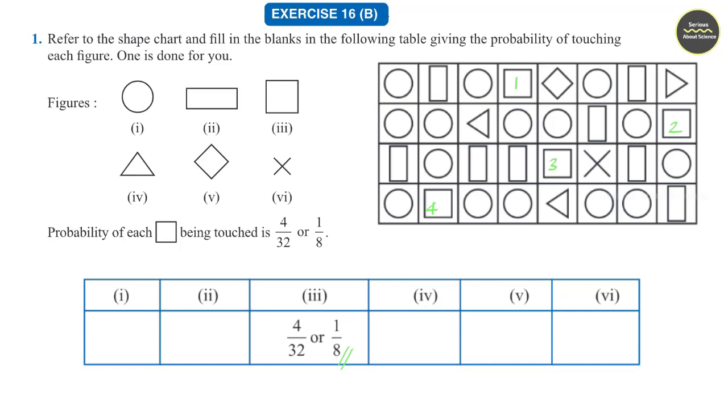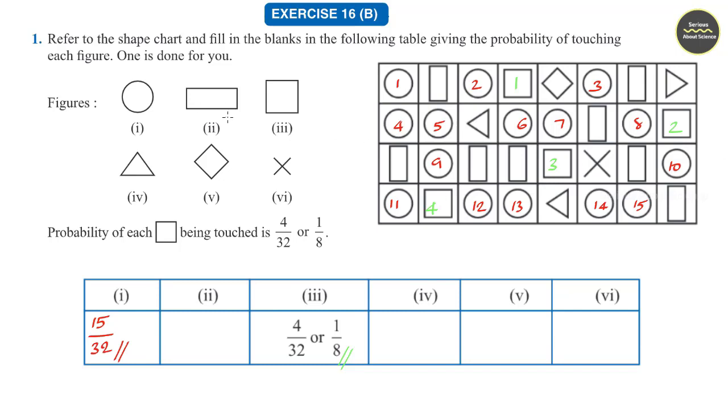Now in the first question, we are given a circle. To find the probability of a circle being touched, we need to find the number of circles here. 1, 2, 3, 4, 5, 6, 7, 8, 9, 10, 11, 12, 13, 14, 15. We have 15 circles. So to find probability, we can write there are 15 circles, and total number of figures is 32. Probability of touching a circle is 15 divided by 32.